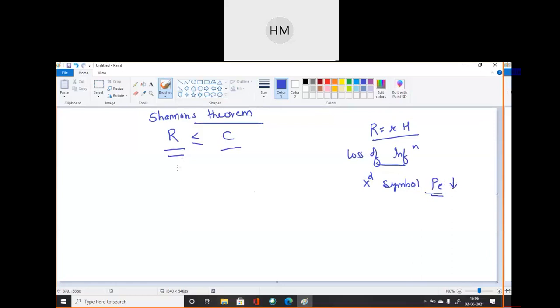Okay. So Shannon theorem states that given a source of M equally likely messages with M greater than 1, which is generating information at a rate capital R, then if R is less than or equal to C, there exists a coding technique.